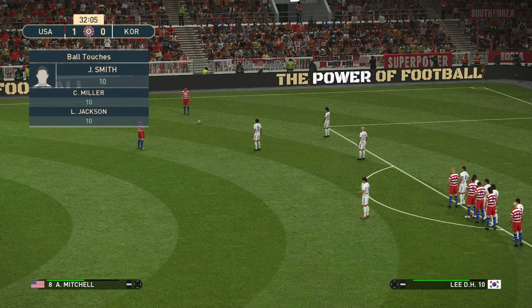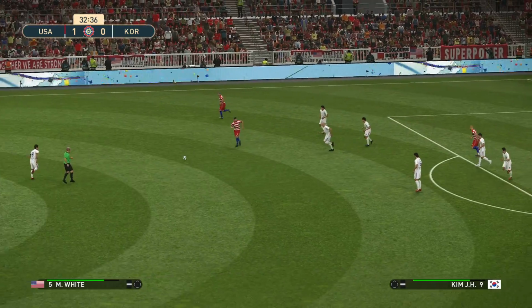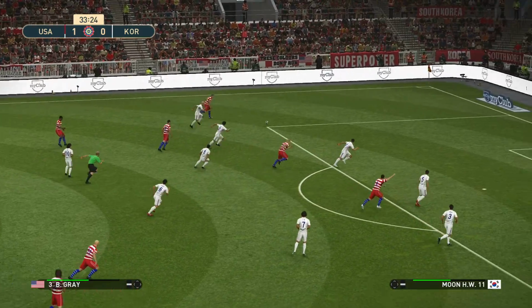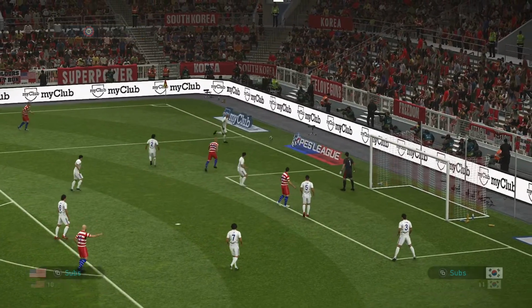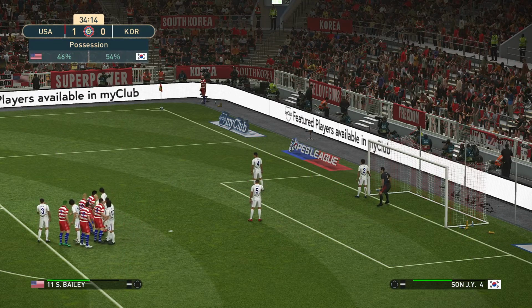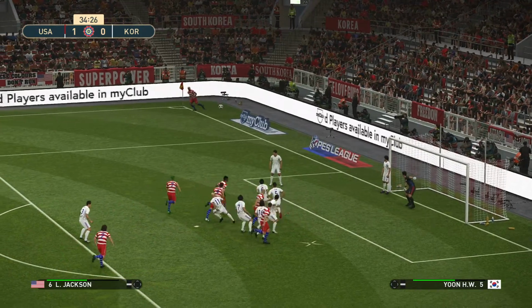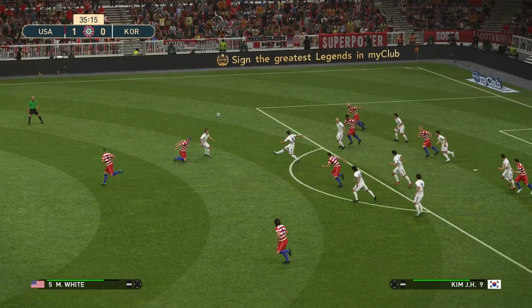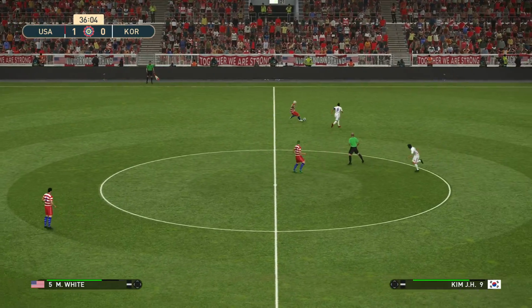Mitchell will take the free kick. Get it clear. Here's Gray. Gray again. No, Miller. And it's a corner kick to the US. Bailey to take the corner. Bailey swings it in. And it's headed clear. Only as far as Gray. Is that a foul? The referee says no. The crowd didn't like that. It looked like a foul on Gray.